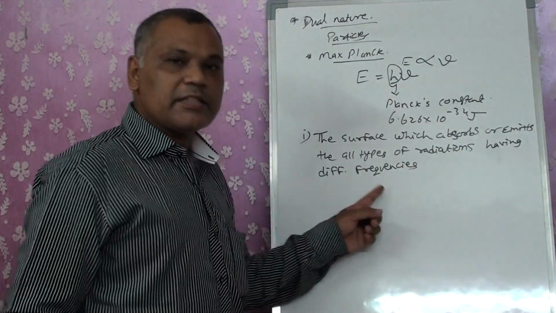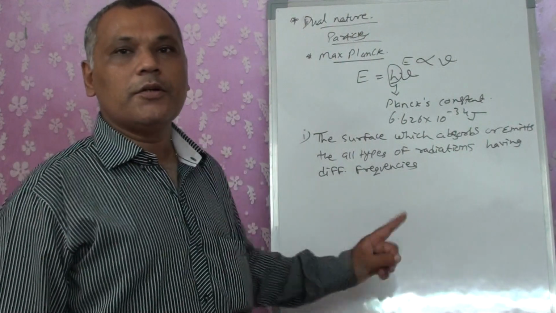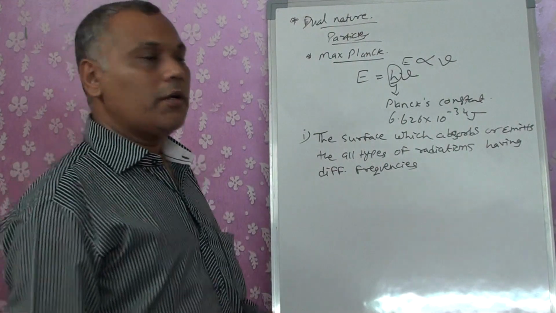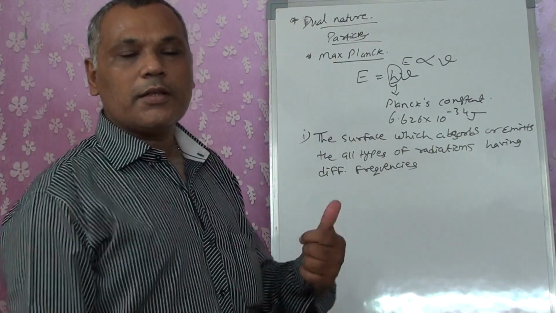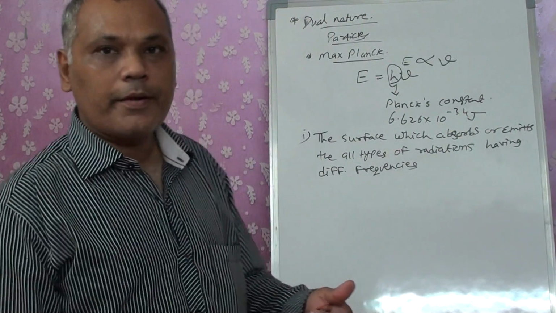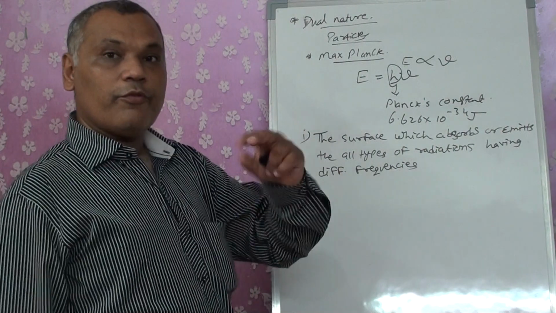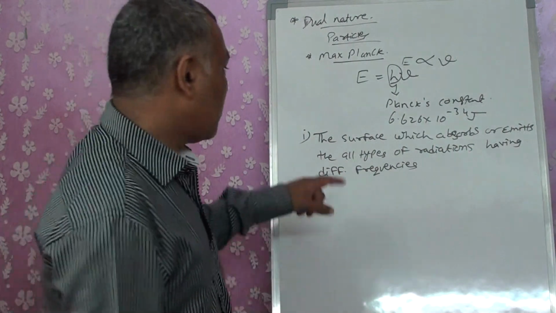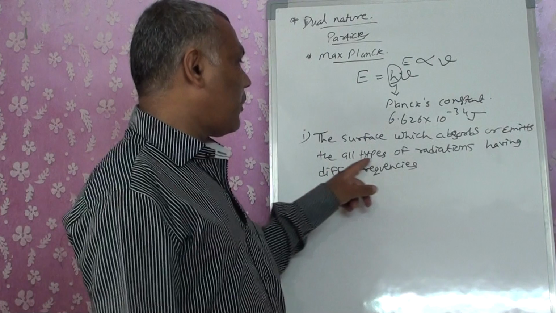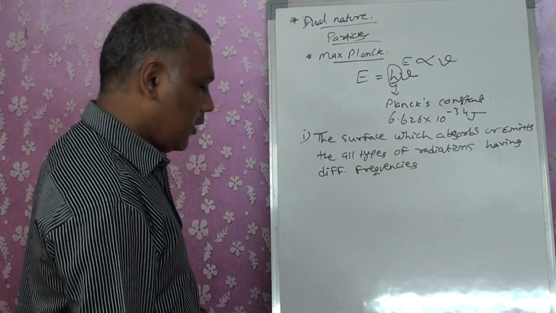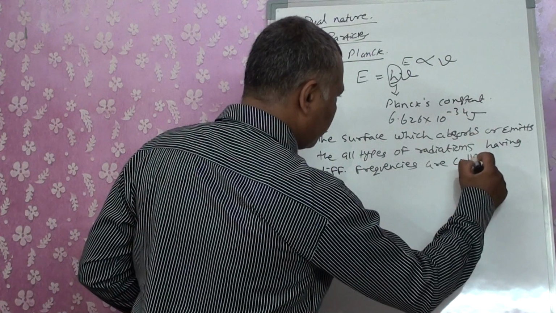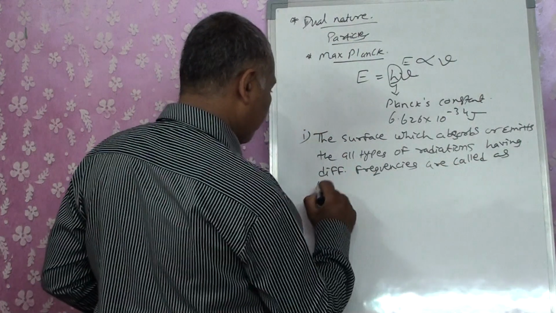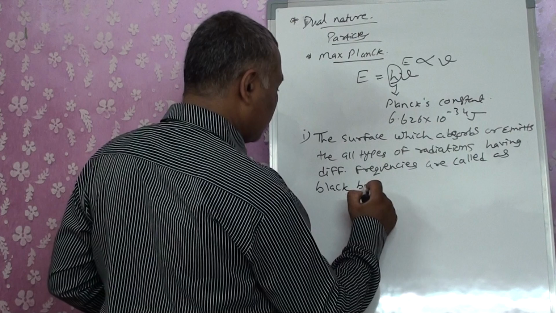That means this is radiation, meaning wave nature, frequency. In our previous lecture we said that frequency was for the wave nature, right? Now here we want to convert the wave into a particle also. So the surface which absorbs or emits all types of radiations having different frequency is called a black body.